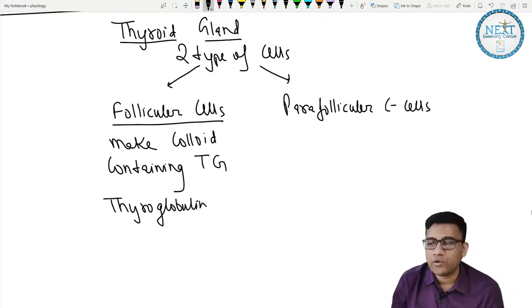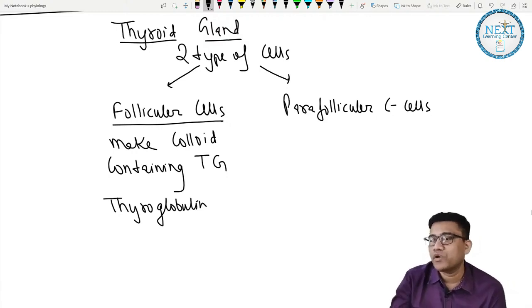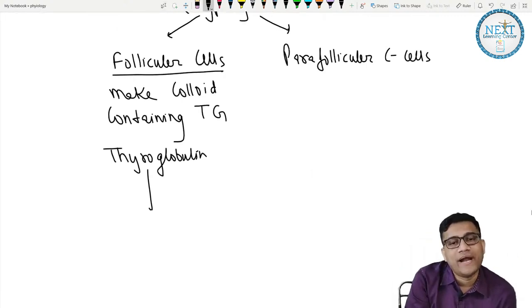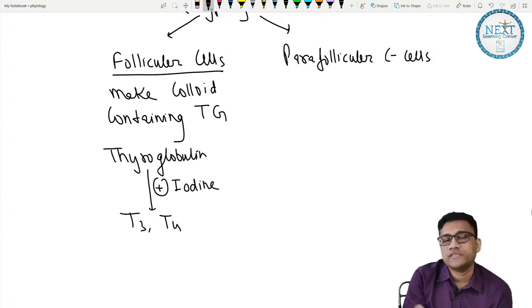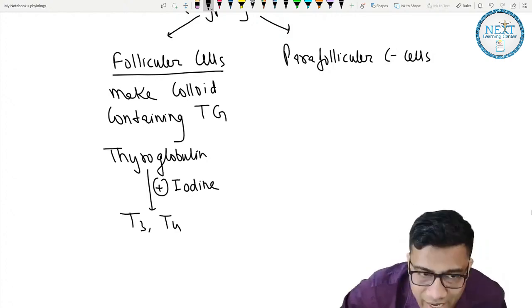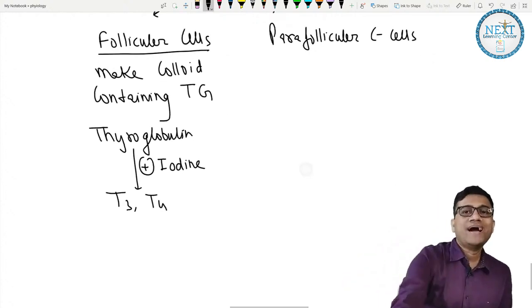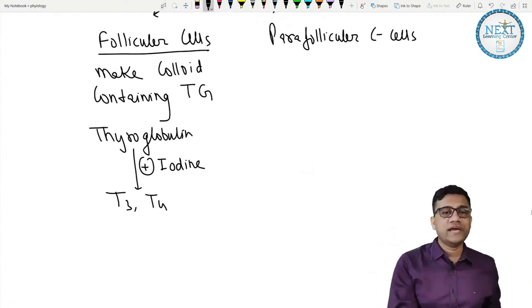TG is thyroglobulin. Now this TG thyroglobulin, once you add iodine to it, you end up making T3 and T4. Easy. So that is how the gland is going to work. It is T3 and T4.